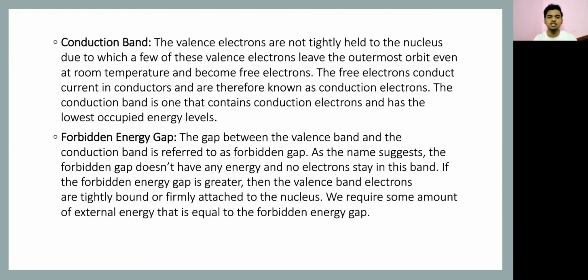What is forbidden energy gap? The gap between the valence band and the conduction band is referred to as the forbidden gap. As the name suggests, the forbidden gap does not have any energy and no electrons stay in this band. If the forbidden energy gap is greater, then the valence band electrons are tightly bound or firmly attached to the nucleus. We require some amount of external energy that is equal to the forbidden energy gap.